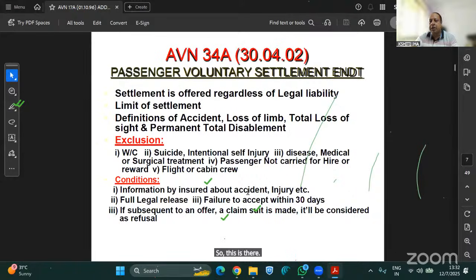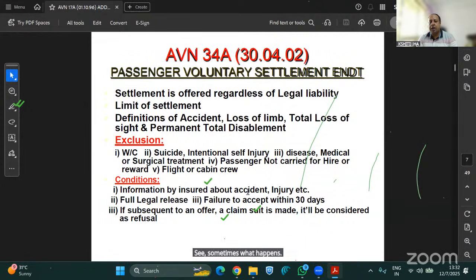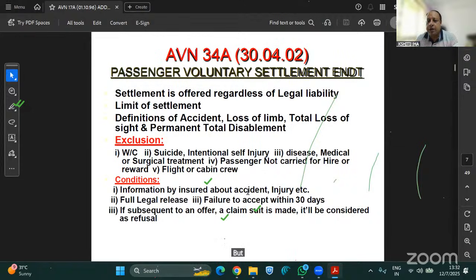Passenger voluntary settlement endorsement. See, this is very important. 24A. See, what is voluntary settlement? Voluntary settlement is offered regardless of legality, limit of settlement. See, sometimes what happens is that under the normal hull all risk policy, we are covering passengers under section 3. But those are part of a combined single liability limit policy. And we have a PLL limit, which is passenger legal liability limit, say per passenger it is 1 crore.